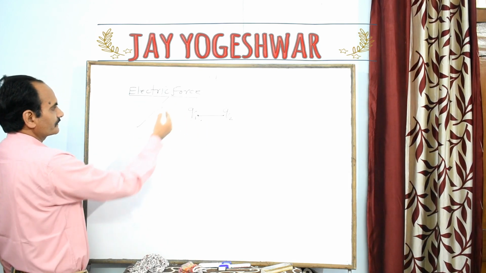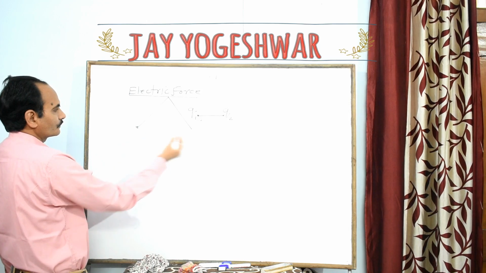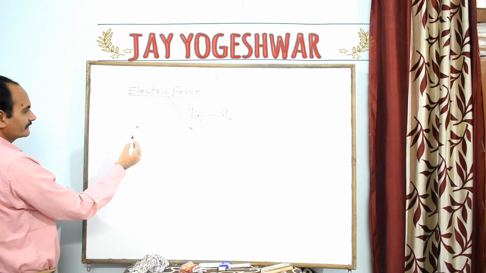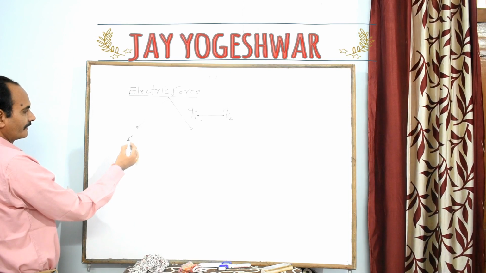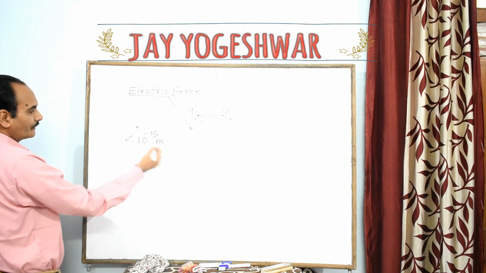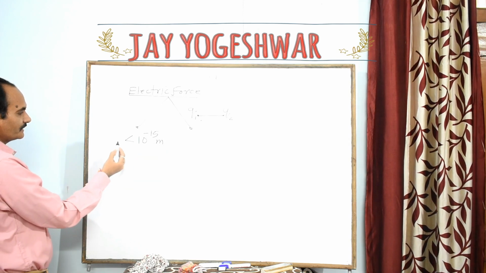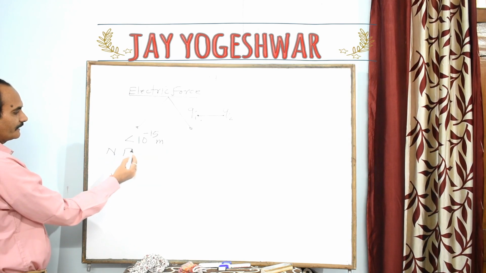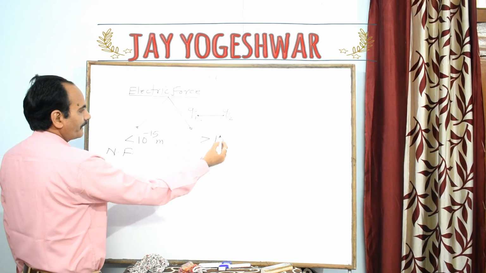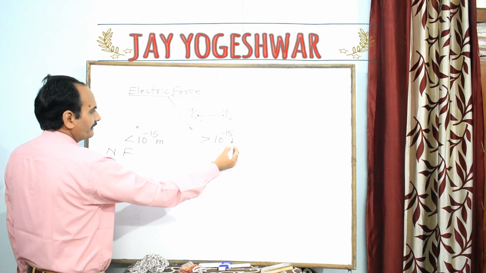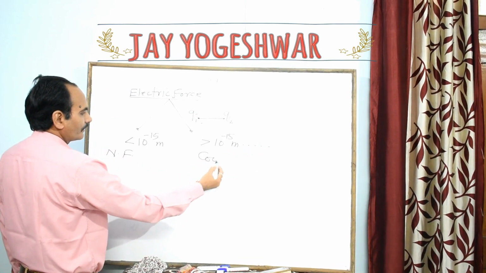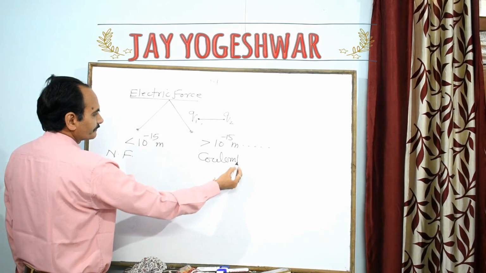This electric force is of three types. If charges are separated by less than 10 to the power minus 15 meter, that is atomic radius, then the force is called nuclear force. If the distance is greater than 10 to the power minus 15 meter or more than this, then the force is called Coulomb force.